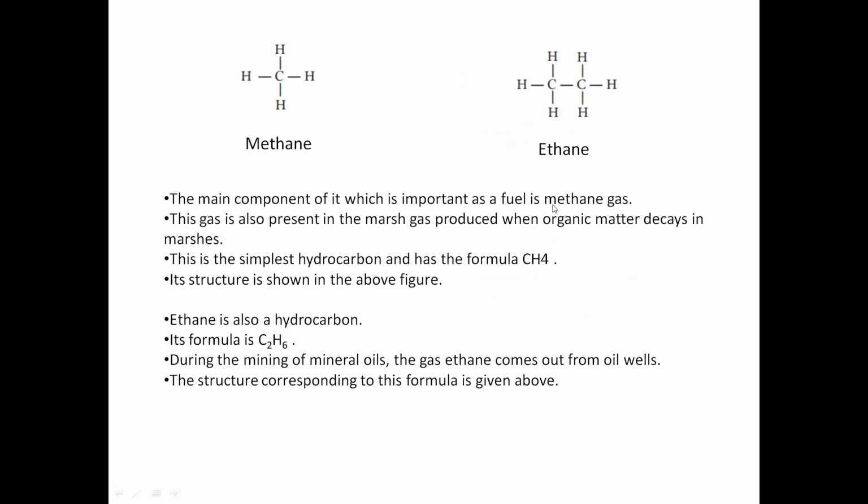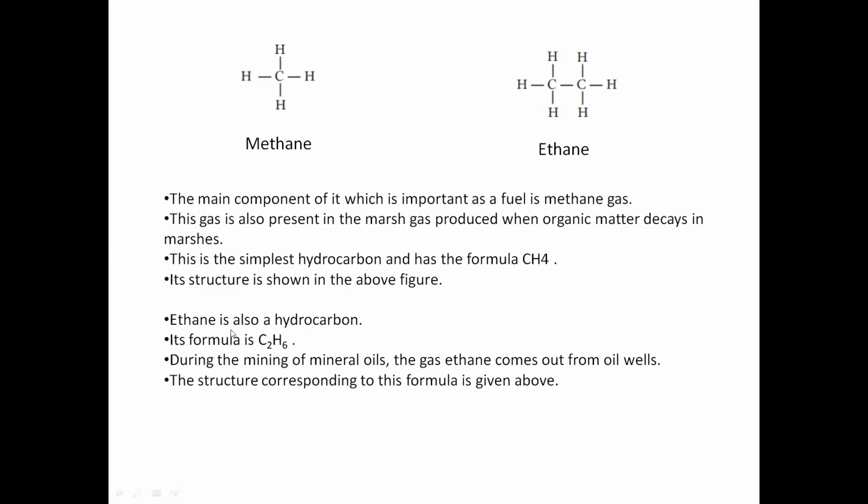Methane is important as a fuel as well as in marshlands. This gas comes up from decaying organic matter, so methane is also known as marsh gas. This is the molecular formula CH4, with 4 as a subscript.